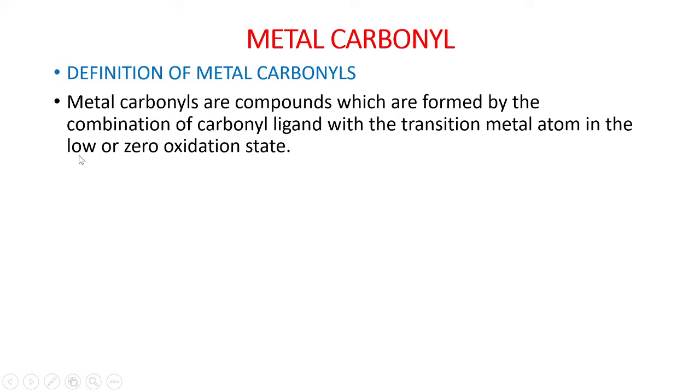This is the important point. The metal, in the low or zero oxidation state, is attached to the carbonyl ligand. This complex is also known as an organoethylenic complex, which we also studied in the previous lecture. So this is the introduction of metal carbonyls.